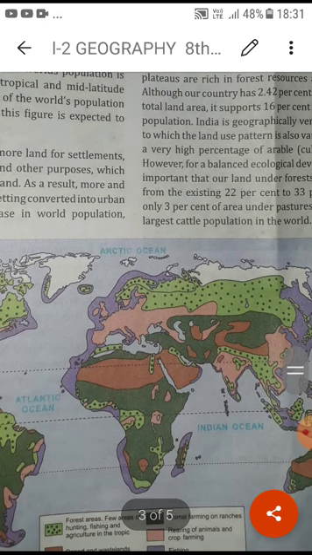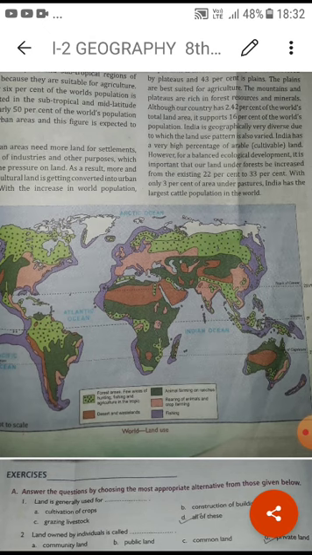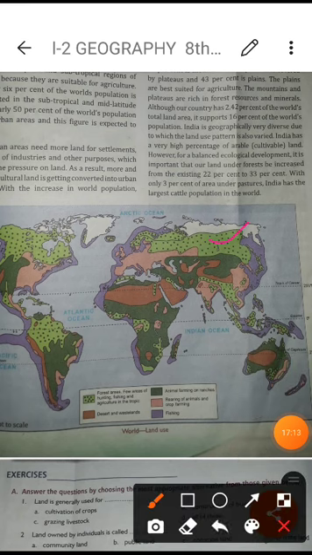So students, this map explains where the forest areas are. The brown part, as you know, is the Sahara desert, covering at least 11 countries of Africa. In Australia there is also a great desert, and in India too. You can also find some portions in North America and South America.